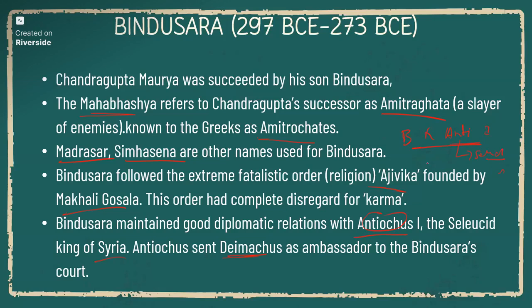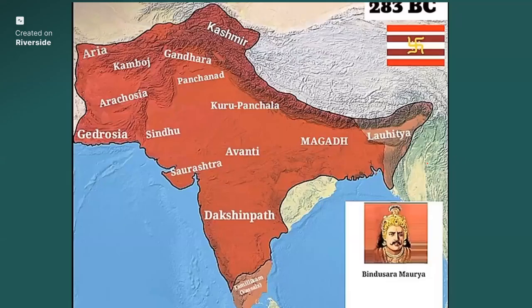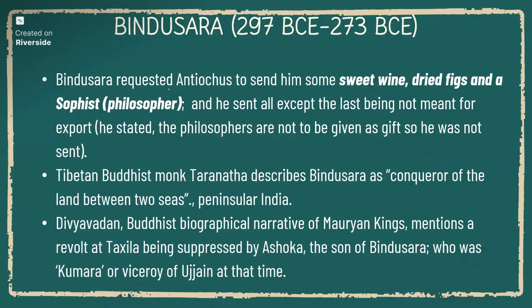In return, Bindusara also made a request, which we'll see about after this, and then we'll see the map. Bindusara requested Antiochus to send some sweet wine, dried figs, and sophists. All of this was sent by Antiochus I, except the sophists. Sophists means philosophers.